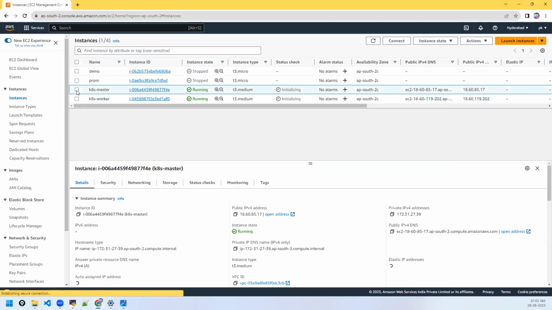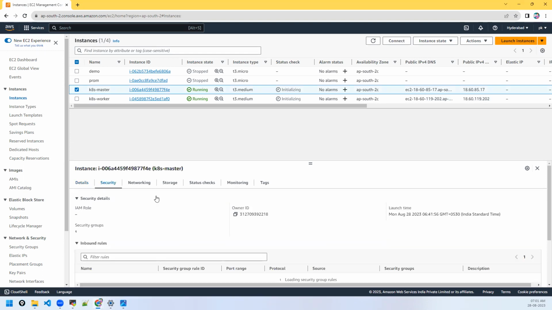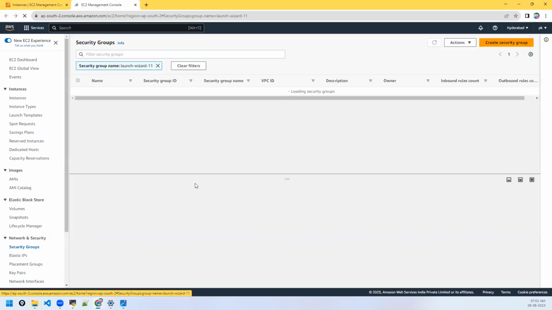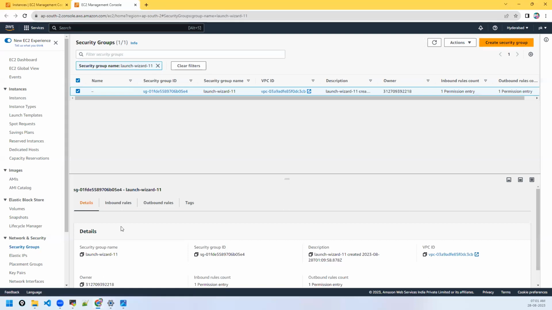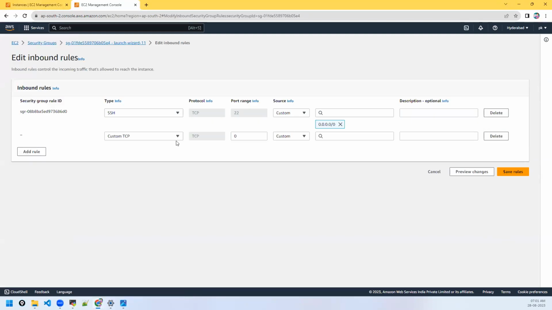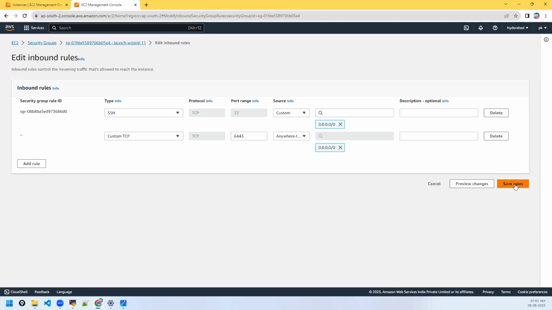So let's go to the master node, go to the security. That is the port where the API server will be running. Go to this launch-wizard-11. Inbound rules, edit the inbound rules, add a rule: 6443 from anywhere.